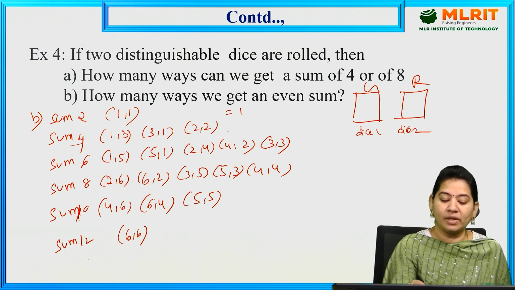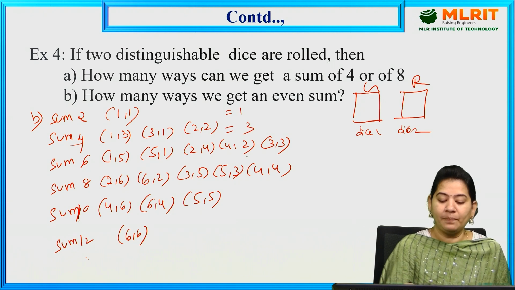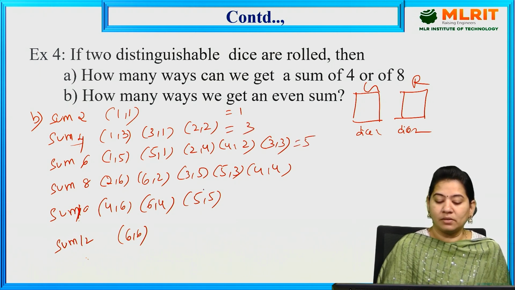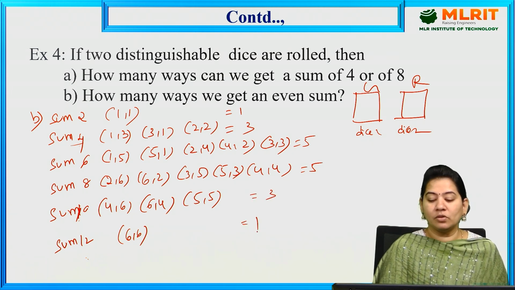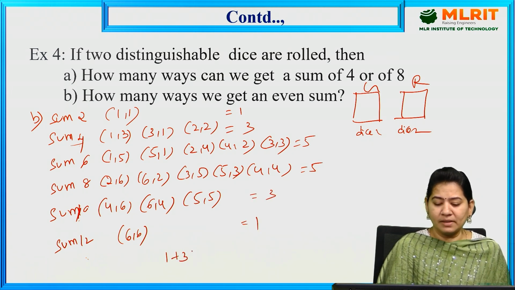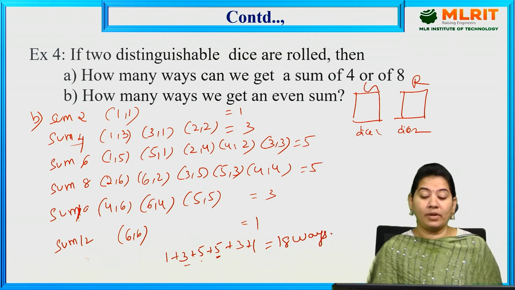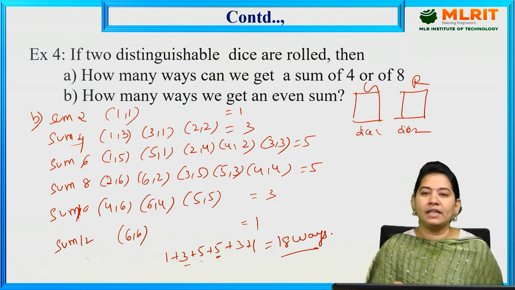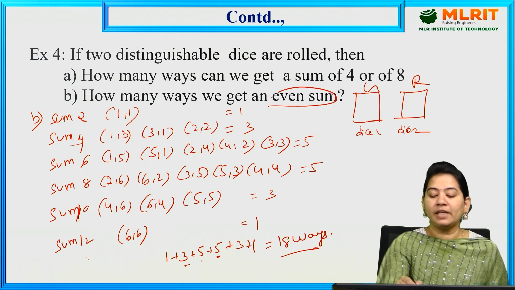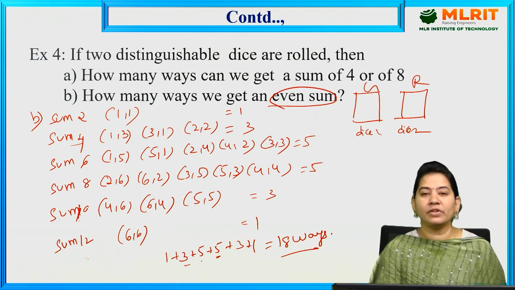So the first one is sum 2, one way, then sum 4 is 3 ways, sum 6 is 5 ways, sum 8 is 5 ways, and here we have 3 ways and 1 way. So altogether 1 plus 3 plus 5 plus 5 plus 3 plus 1. So 3 plus 1 is 4, 4 plus 5 is 9, 9 plus 5 is 14, 14 plus 3 is 17, 17 plus 1 is equal to a total of 18 ways. So 18 chances we have to get an even sum. So this is the answer for this B bit also.